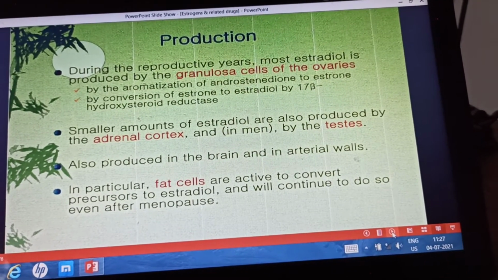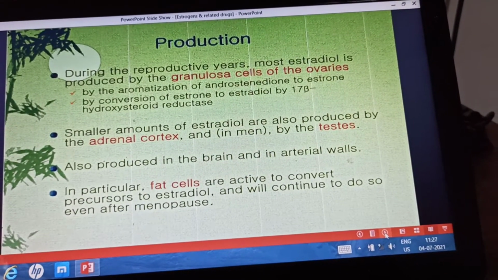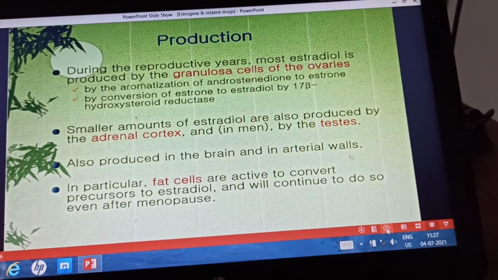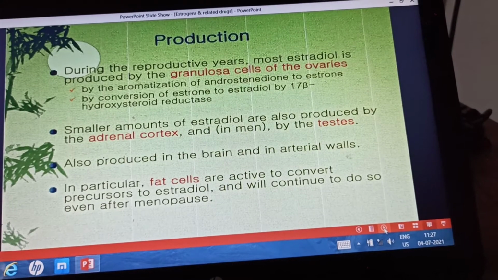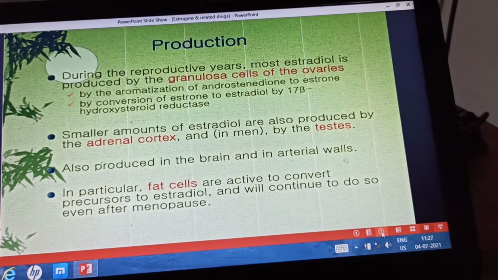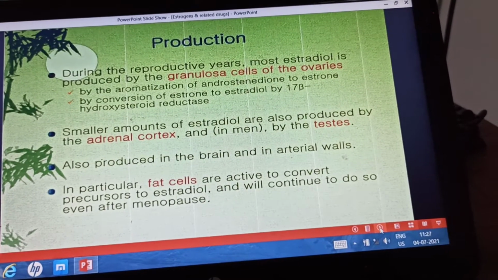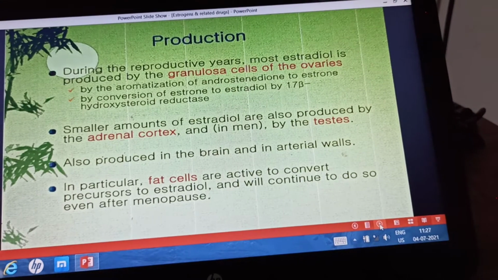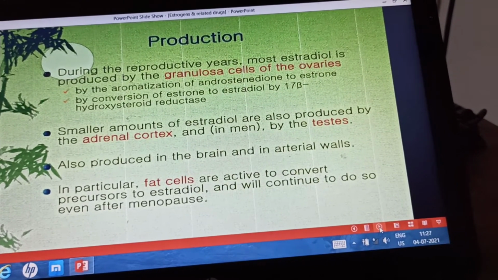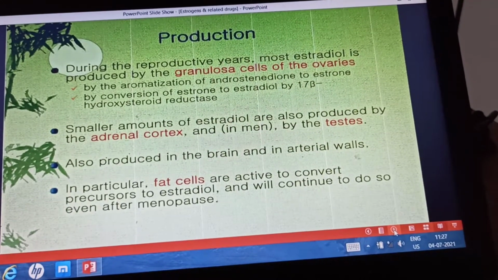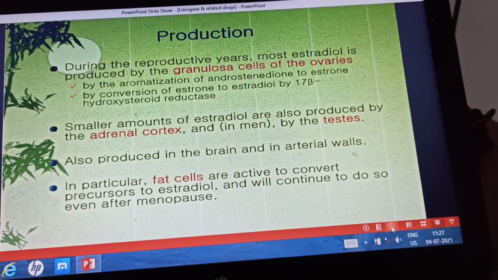And also the 17 alpha hydroxy pregnenolone. So pregnenolone gets converted to the 17 alpha hydroxy pregnenolone, and that gets converted into dehydroepiandrosterone. Dehydroepiandrosterone is converted to androstenedione, and this converts to testosterone. So testosterone is produced, which is an androgen, and by aromatization this testosterone gets converted into estradiol.